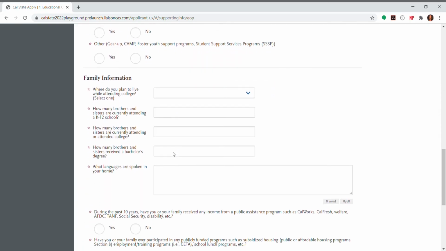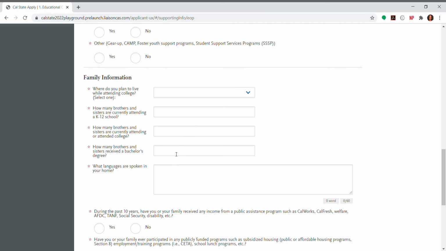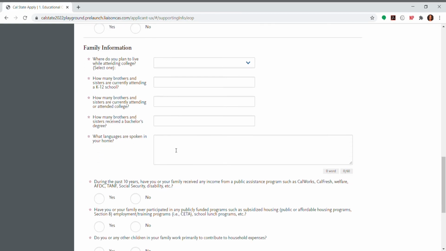And then it's going to ask about your family information. So where you plan to live, how many brothers and sisters are attending a K through 12 school, how many are currently attending college, if you have any siblings that have already earned their bachelor's degrees, and then also it's asking what languages are spoken in your home.